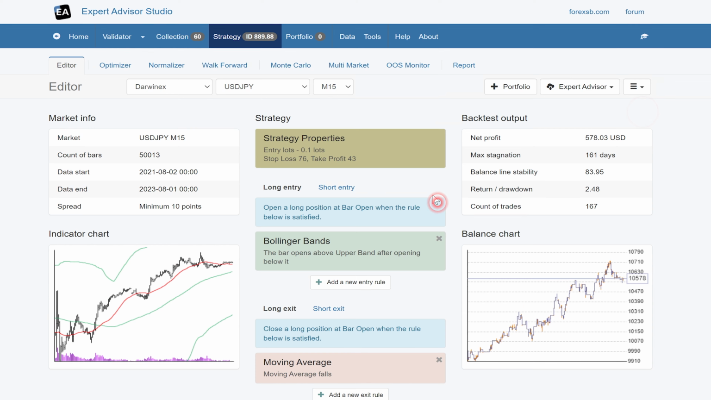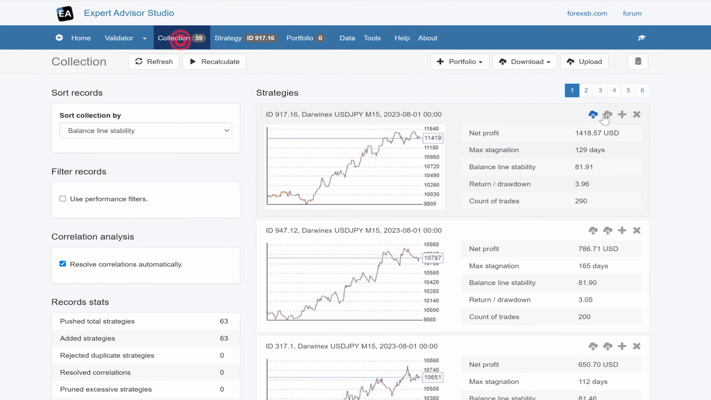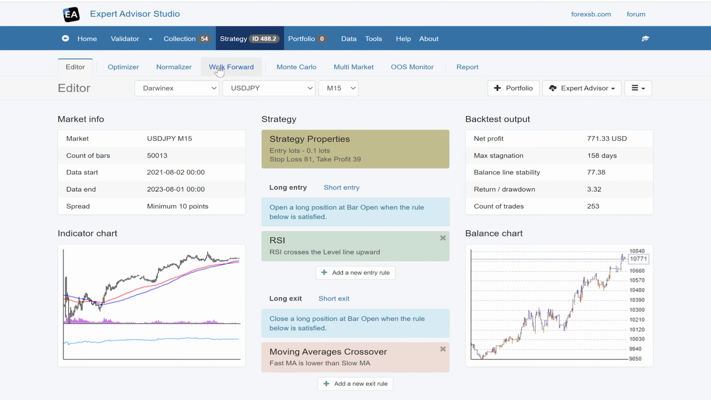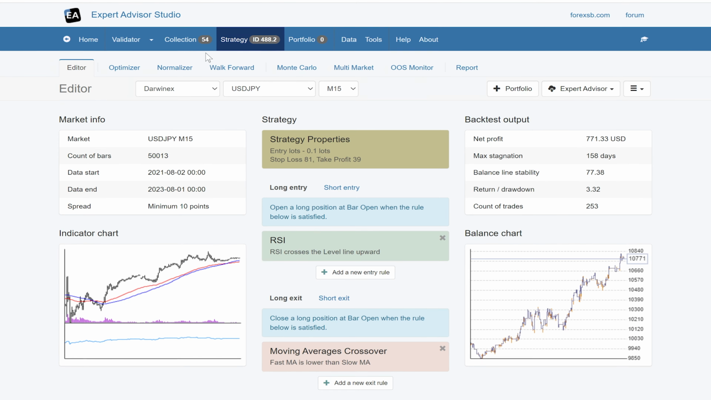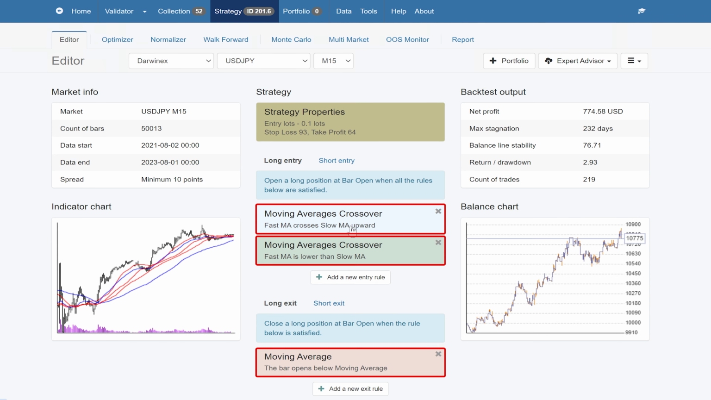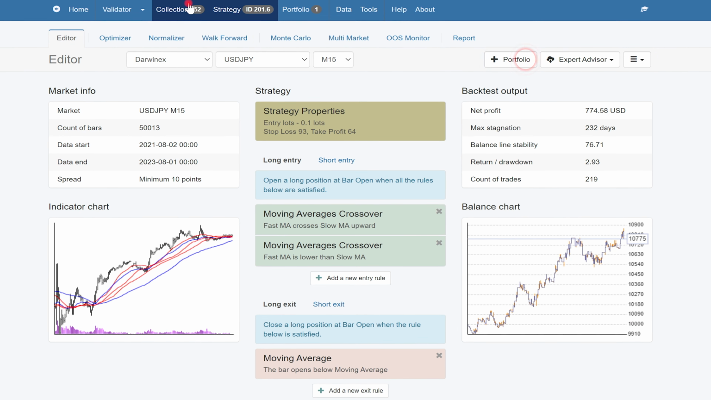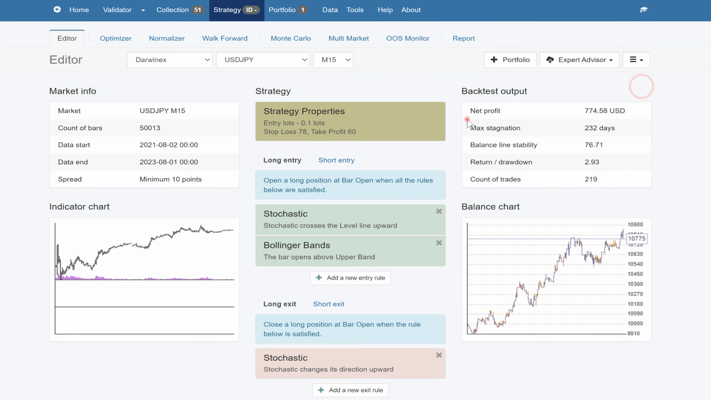Again, no. Okay, we're getting lots of Bollinger Band strategies. Nope. So far we're not really getting too lucky here, which is a shame. Here we go. Moving average crosses slow. Yeah, okay. This one immediately is what we're looking for. So we'll add it to the portfolio and then get rid of it.